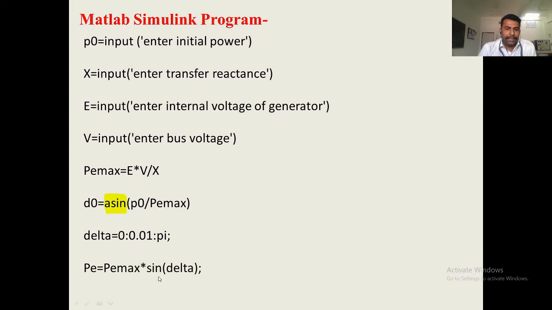P is equal to P max sine delta. Here I have put a semicolon for some statements, and for some statements I have not. Those values you need to display on the command window, you will not put any semicolon. And if you don't want to display a value on the command window, just put the semicolon. So, the semicolon is used to hide the values in the command window when you run the program in MATLAB.